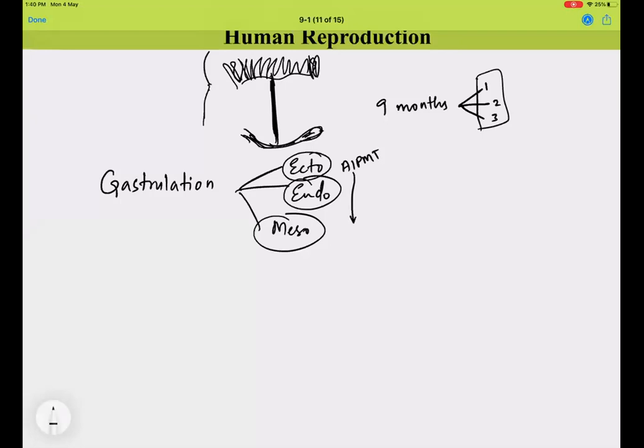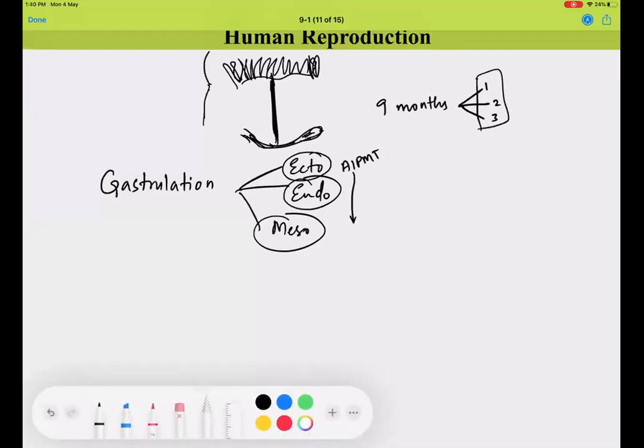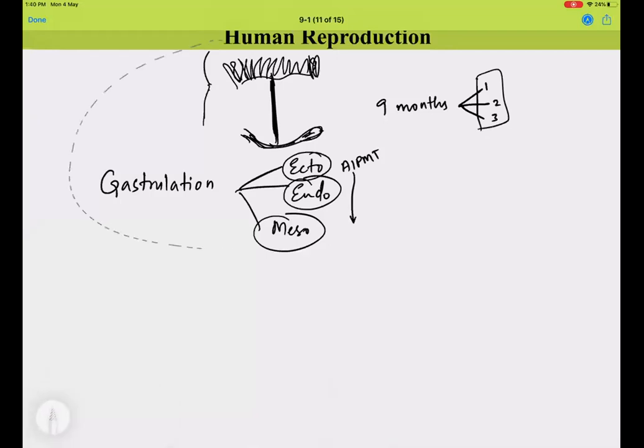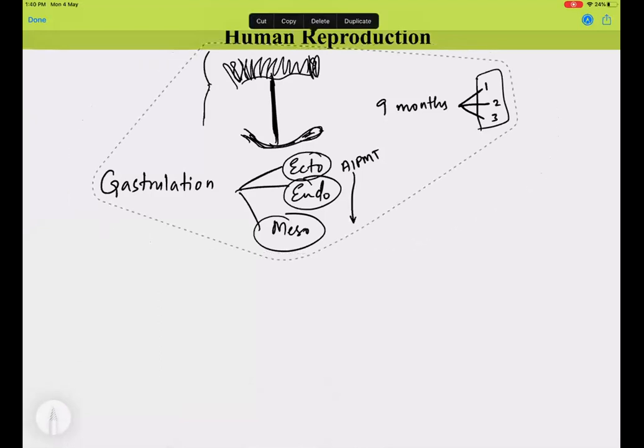Major organ systems are formed by the first trimester itself, and external genitalia are also developed by then. In the second trimester, there will be growth of these organs. And in the third trimester, events like hair growth and neuronal development take place. Once this development is over, then comes the event called parturition or childbirth, right?